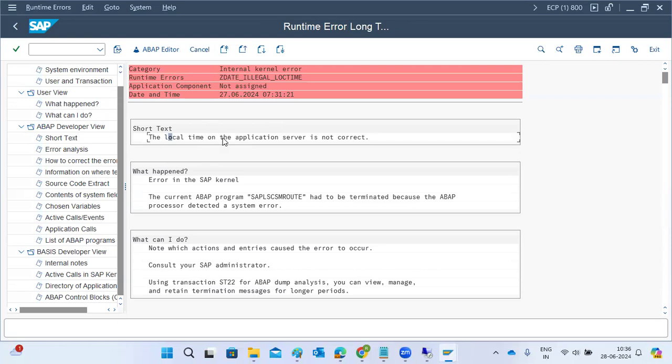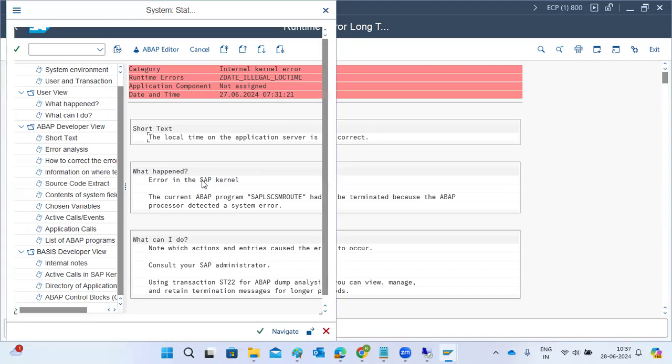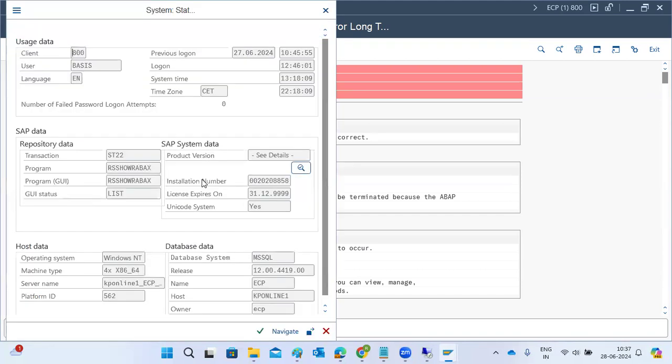So we are facing this issue. Could you please check the timelines here? In our SAP system, if you go to the system status, it will show what the time zone is here, right? Here it will show the information. So your system time is 118. What is this time zone? And the time zone in CET is 22.